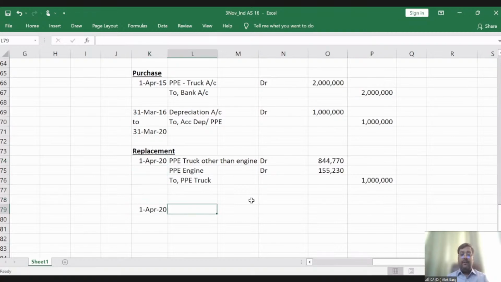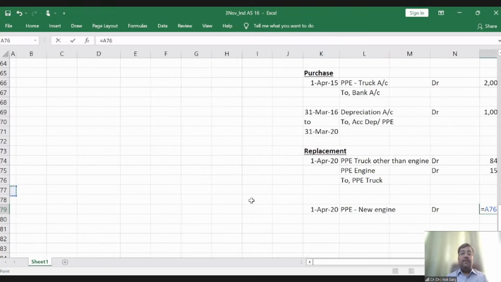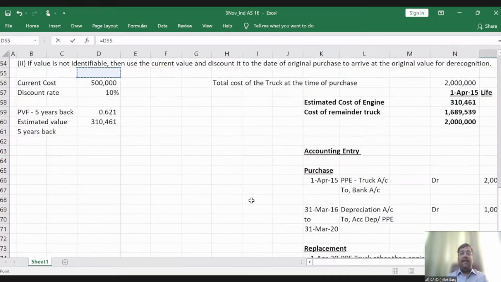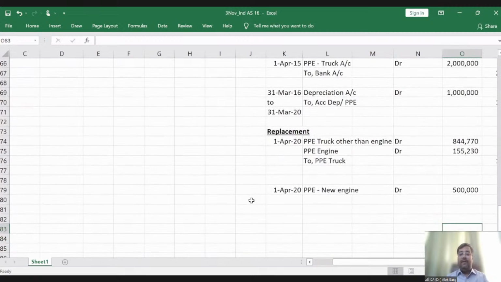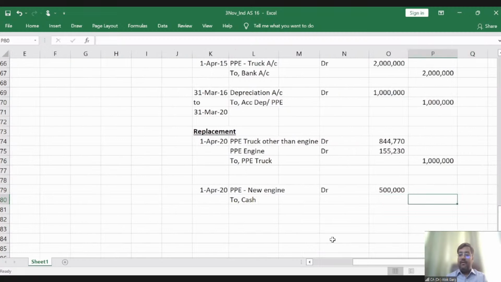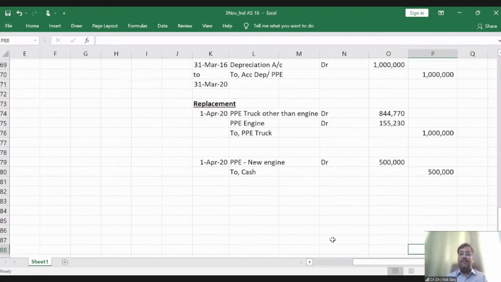Again on 1st April 20. PPE new engine, of course, visually the part of the truck only. Don't worry. PPE new engine debit by how much? By 5 lakh rupees. PPE new engine debit by 5 lakh rupees, to cash, 5 lakh rupees, by cash or bank, whatever.